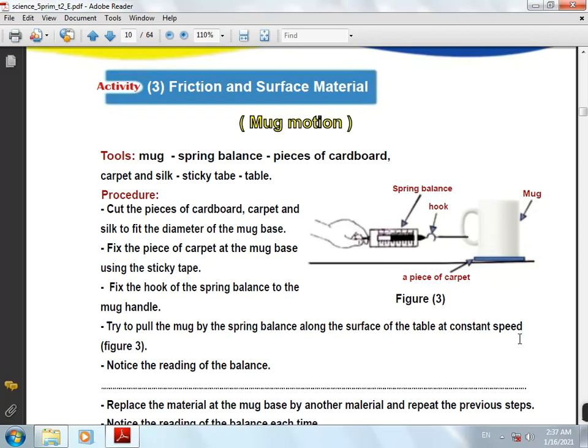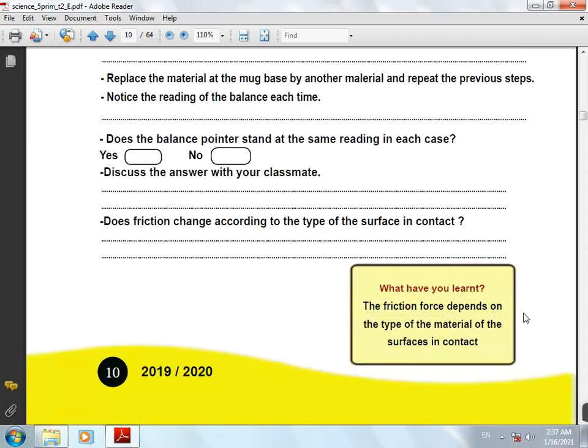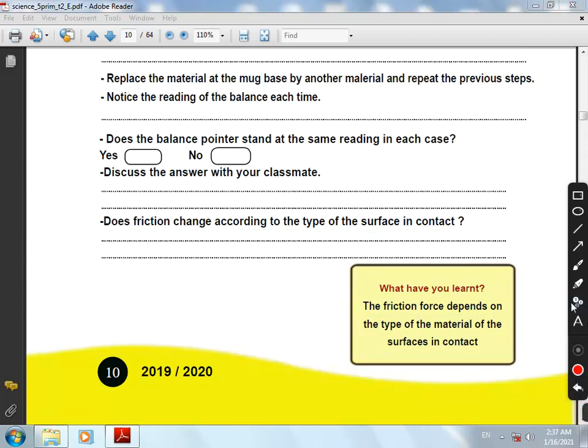Now we will study the factors that affect friction force. Number one, the type of surface material.